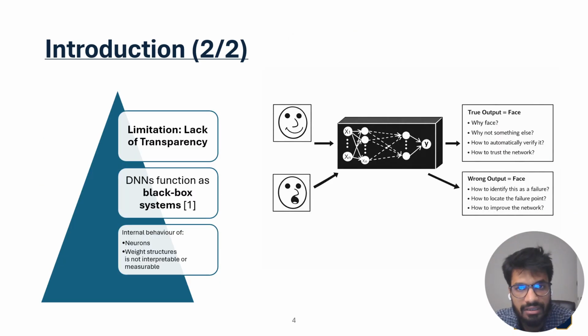The major limitation is the lack of transparency. Deep neural networks often behave like a black box system. We can observe the input and output, but it is difficult to understand what is happening internally. Specifically, the behavior of the neurons and weight structure is not directly interpretable or measurable using traditional performance metrics. This creates difficulty in high-stakes applications where we need not only high accuracy but also trust, explanations, and reliability.